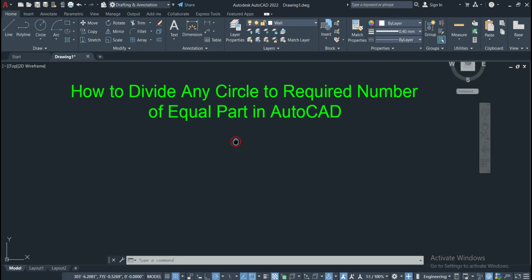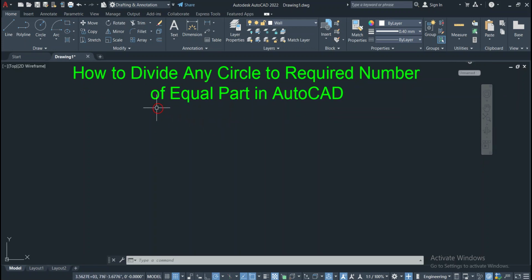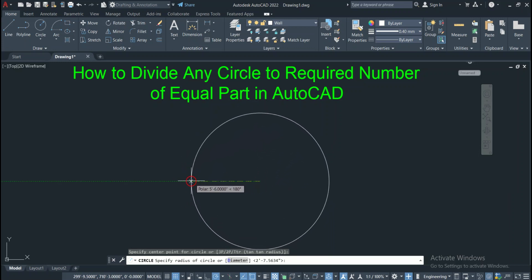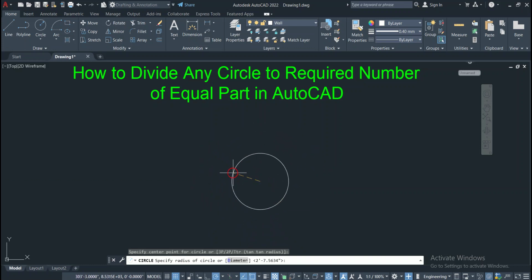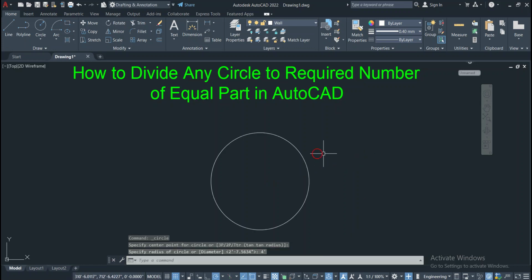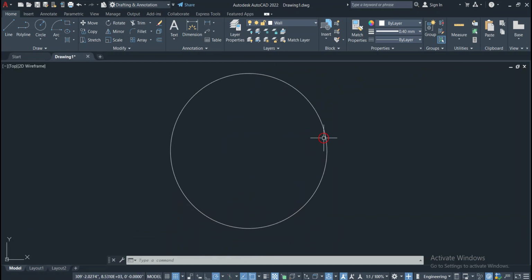So let's start with how to divide a circle into any required number of equal parts. First we have to click on the circle tool and then draw a circle. We have to specify the radius of the circle, as you can see in the command line. Let's suppose it is 4 feet. Now this is the circle, which has a radius of 4 feet.